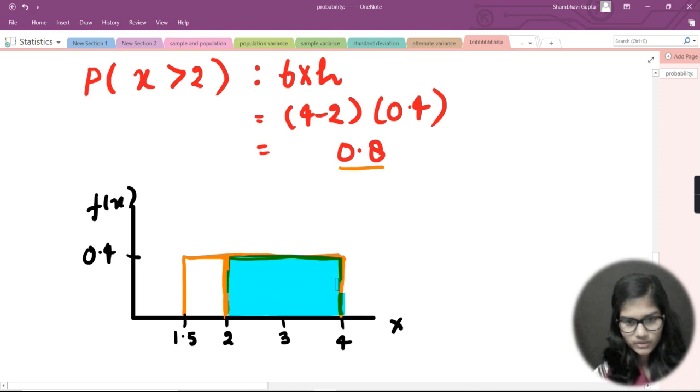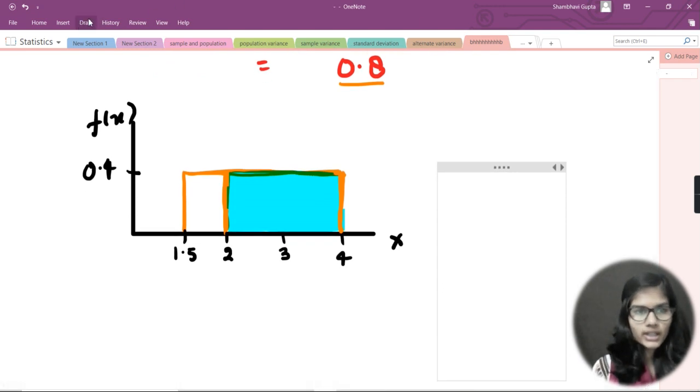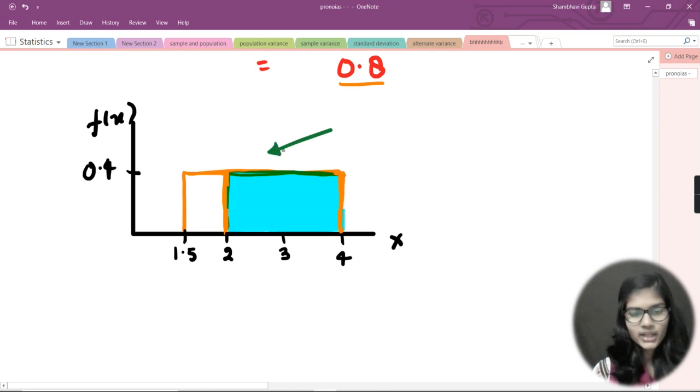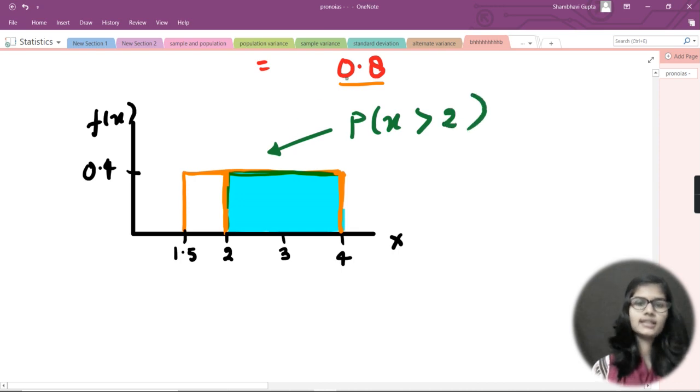So just hold on for a second. Yeah, so here I have shaded this part, right? The part which I have shaded right now is the probability that x is greater than 2, that is 0.8, right? I hope you got the idea of how we do things in this. I would write x here, and f(x) of 0, 0.4 this side, and I also mentioned some values that we have in the problem which we are given. So basically this is the graph for plotting that.